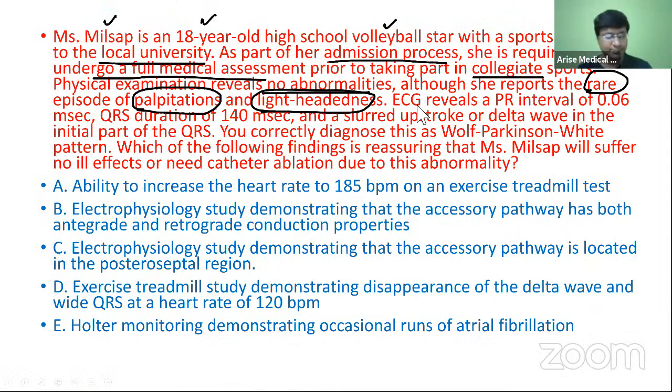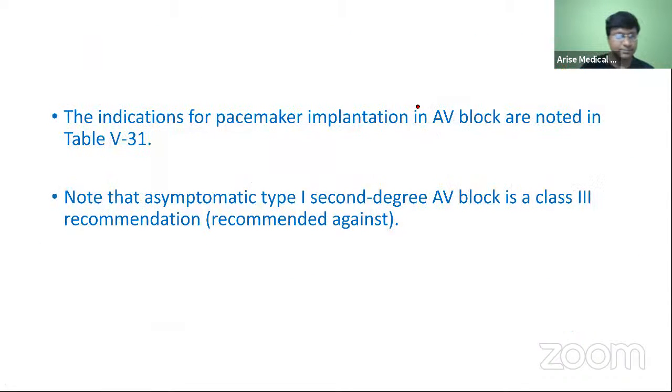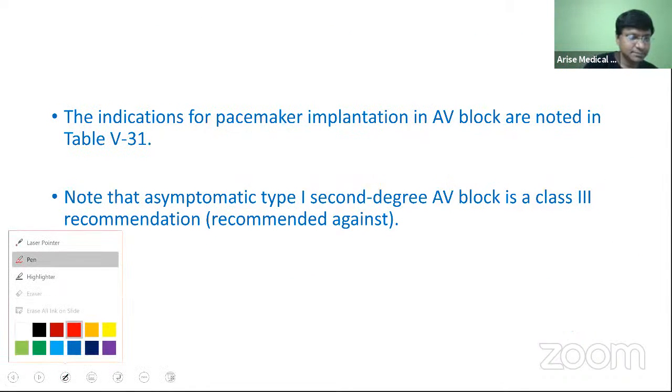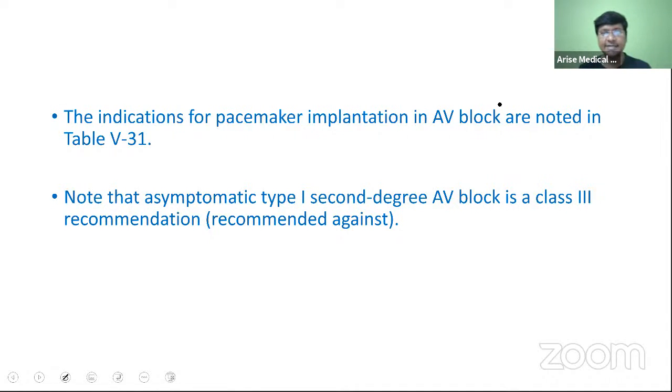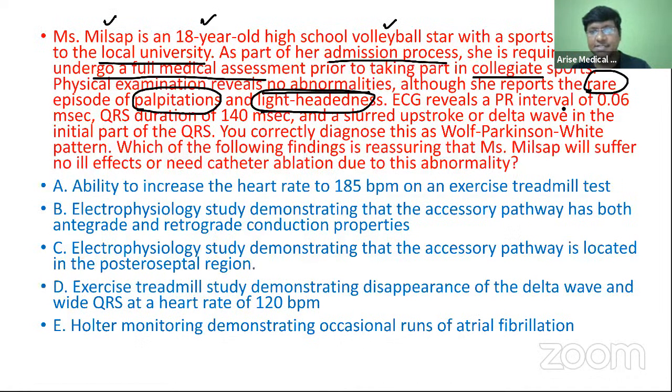The ECG reveals a PR interval of 0.06 milliseconds, QRS duration 140 milliseconds, and there is a slurred upstroke or delta wave in the initial part of the QRS complex.